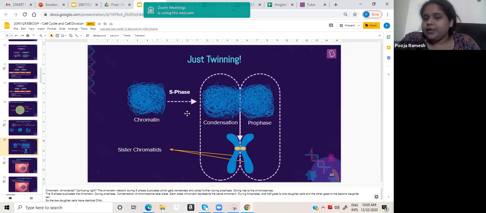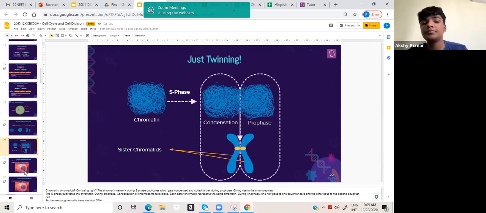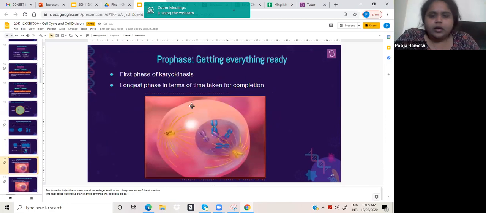So this is how it happens. After the S phase, you have the G2 phase, and then you have the M phase. I hope you know the structure of a chromosome; we already discussed it in the cell chapter. The chromatids of the same chromosome are called sister chromatids.